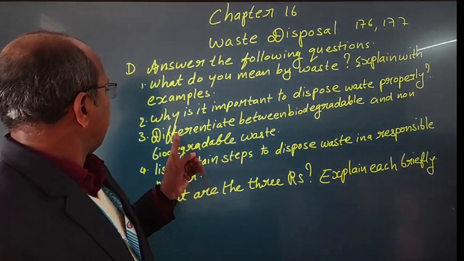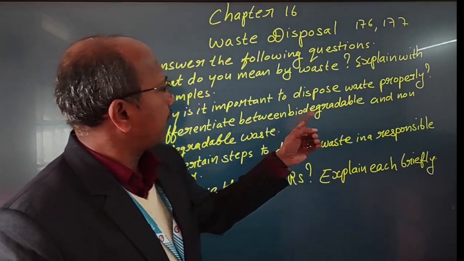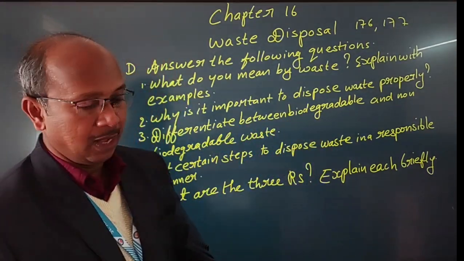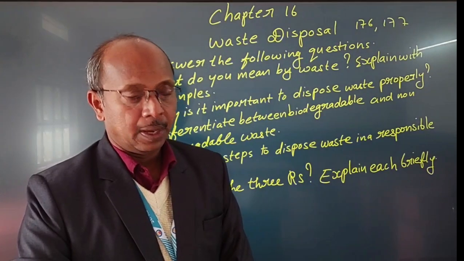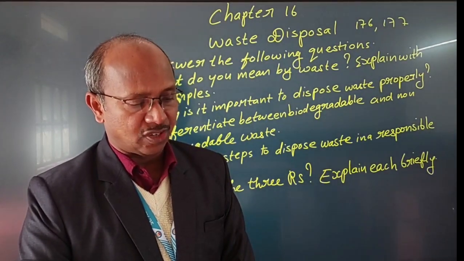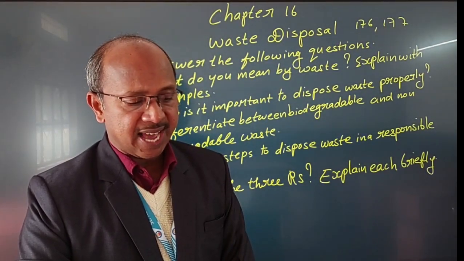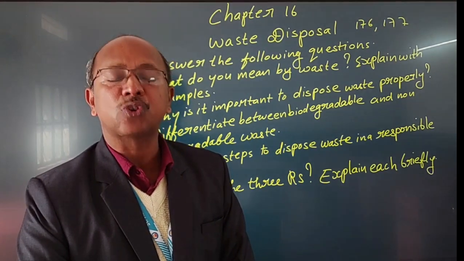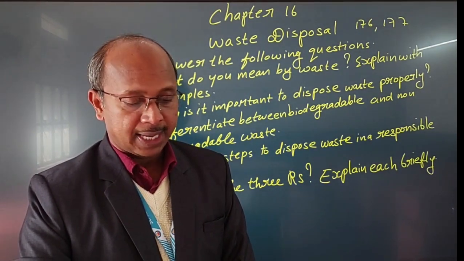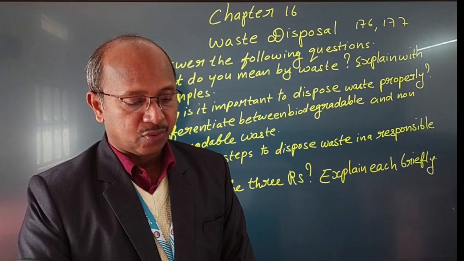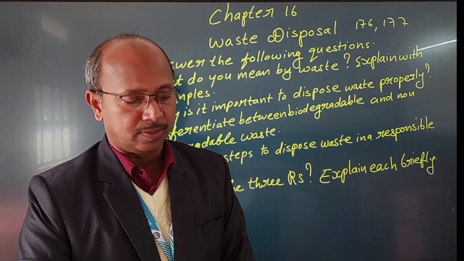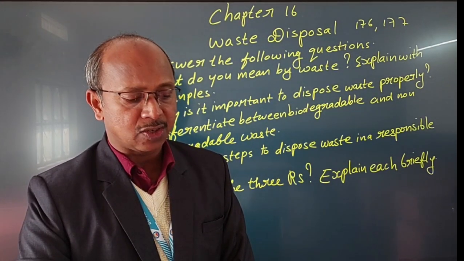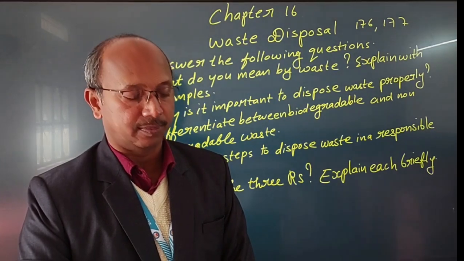Third question. Differentiate between biodegradable and non-biodegradable waste. Biodegradable wastes are wastes that can rot and mix easily with the soil. Examples: fruits, leaves, wood. Biodegradable waste is not harmful to nature.